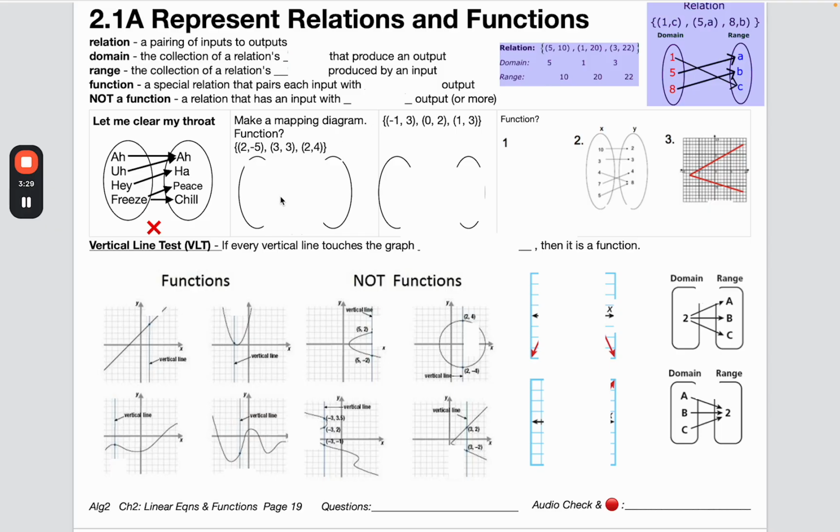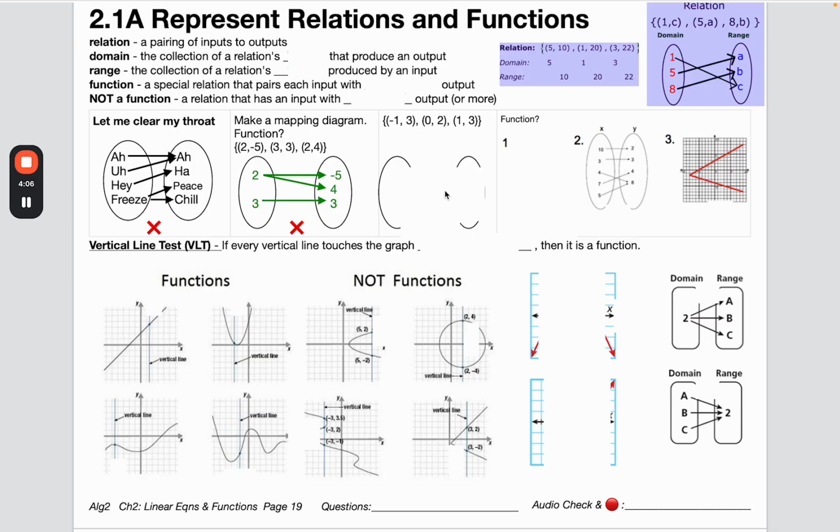Let's take a look at this one here. Punctuation, there's just so many parentheses and all that, but don't let that trip you up. It's just input, output, input, output, input, output. All right, so I'm going to say the input, and she'll say the output. Ready? 3, 3. 2. 4. Yeah, DJ Cool would not approve because his audience wouldn't know what to do. Some of them would say 4 and some of them would say -5. This is definitely not a function. Why? Because you have an input here that has more than one output, not a function.